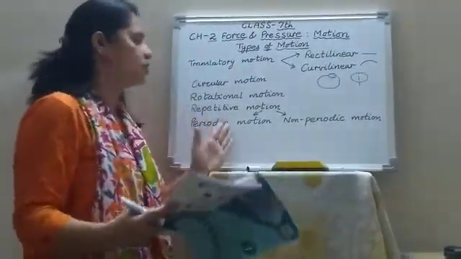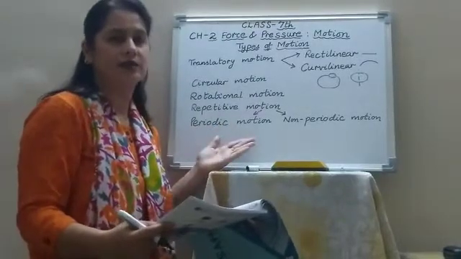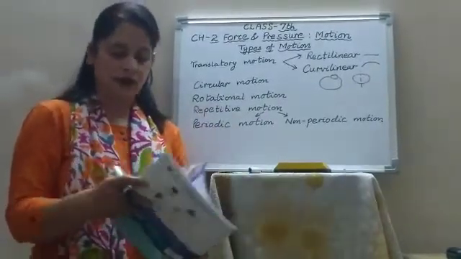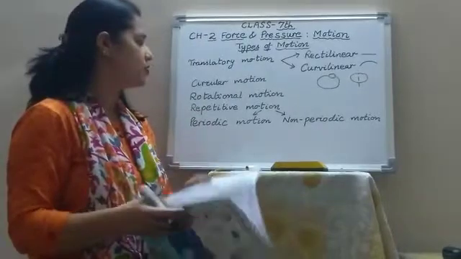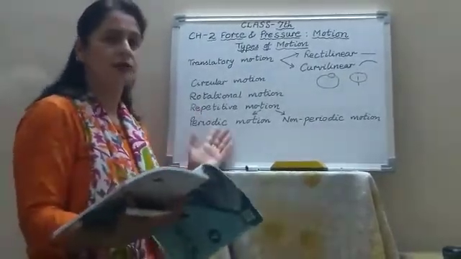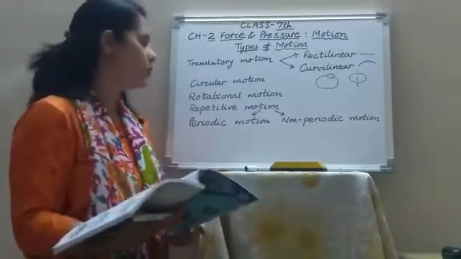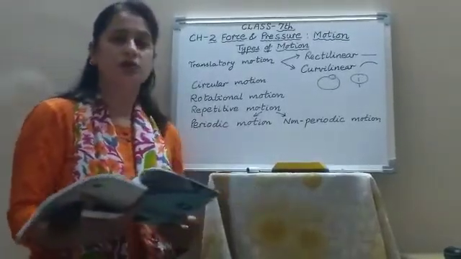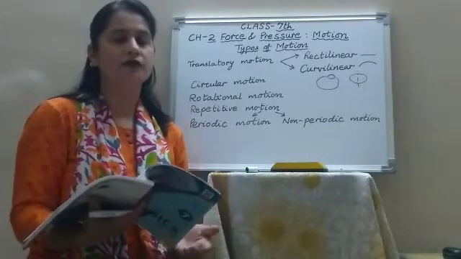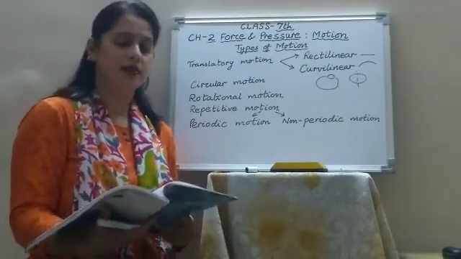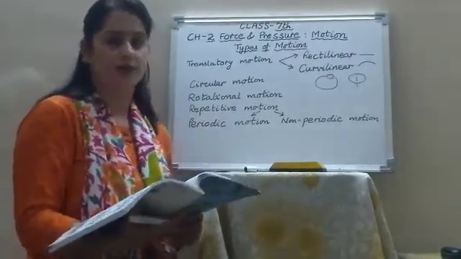Now repetitive motion. Whenever the motion repeats itself, that is called repetitive motion. Now repetitive motion is also of two types, periodic motion as well as non-periodic motion. Now what is periodic motion? The motion which repeats itself after fixed intervals of time. That is known as periodic motion.